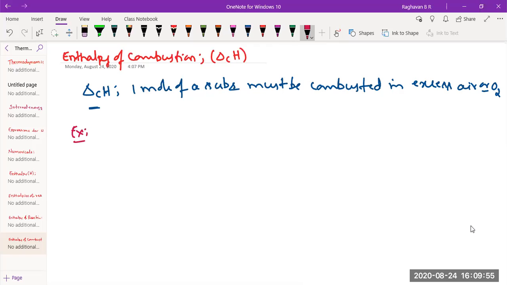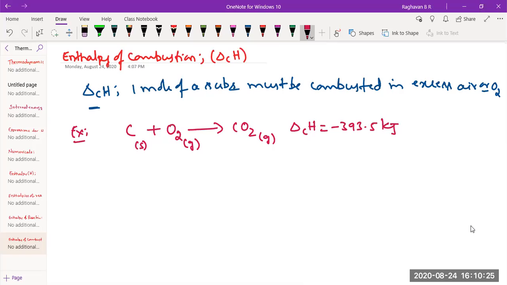If you want to write the enthalpy of combustion of carbon, take 1 mole of carbon and burn it in excess air or oxygen. It gives carbon dioxide. Then, with the standard states, carbon, oxygen, and carbon dioxide as gas, the enthalpy of reaction can be called the enthalpy of combustion. That is minus 393.5 kilojoules.